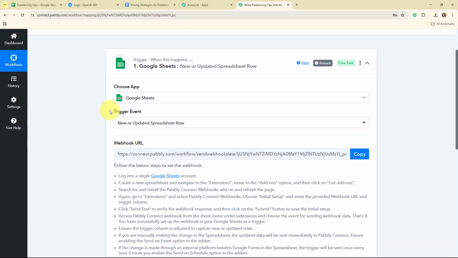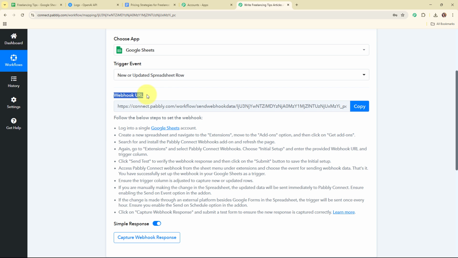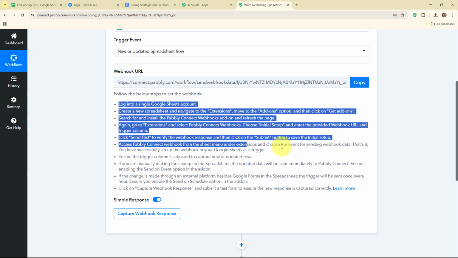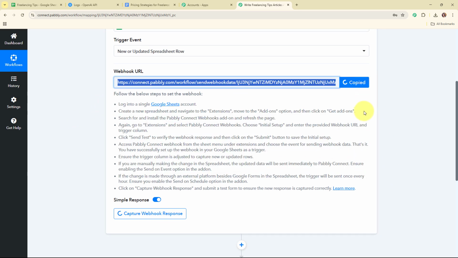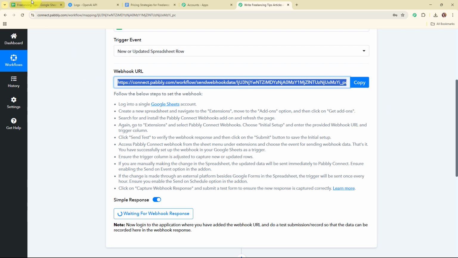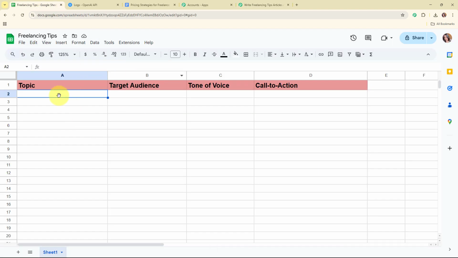Alright, so now after selecting my trigger event, you can see I've received a webhook URL. That means here I'm going to use this webhook URL to connect my Google Sheets with Pabbly Connect. So I'm following the instructions given below. Firstly, here I'm going to copy this webhook URL, and here I've already logged in my Google Sheets account. So this is my Google Sheet, and here you can see the name that I've given as freelancing tips. And now here I'm going to connect this Google Sheet with Pabbly Connect in order to capture the response in Pabbly Connect. Alright, so before moving forward with the connection, firstly I'm going to add a new detail over here in my Google Sheets. So let me add the details.